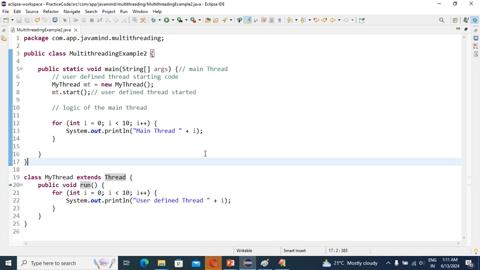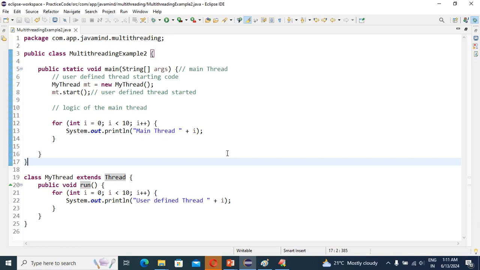If the run method is executed, see, I will show you. If this run method is executed, what does it mean? Our application gets executed. Correct, guys? Yes or no? I hope you understood, right?